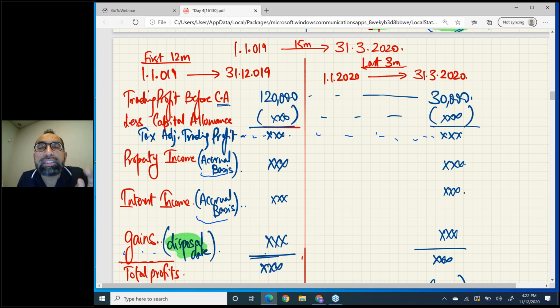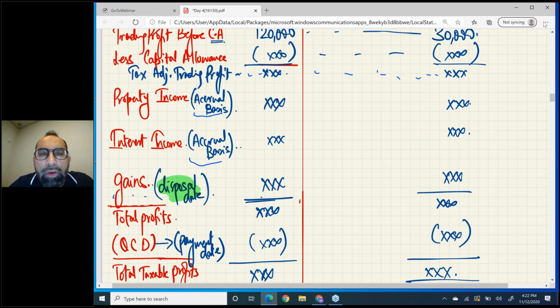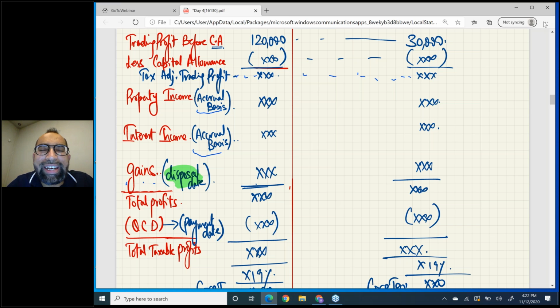Very easy. Open your eyes. Just highlight the disposal date of gains. If the disposal date of any gain lies in the first 12 months, that gain will come in the first 12 months. If the disposal date of any gain lies in the last 3 months, that will go in the last 3 months. That's how you split things. Finally you will add all these, so you will get total profits.